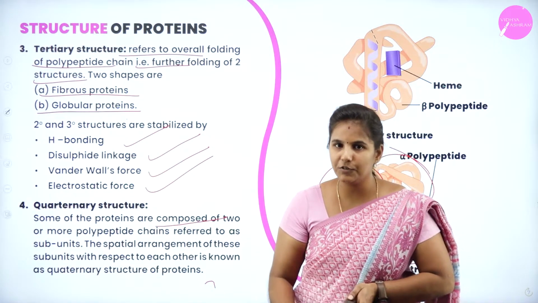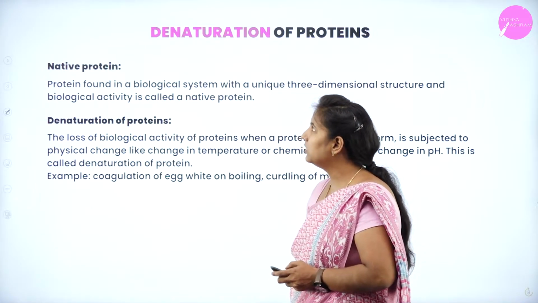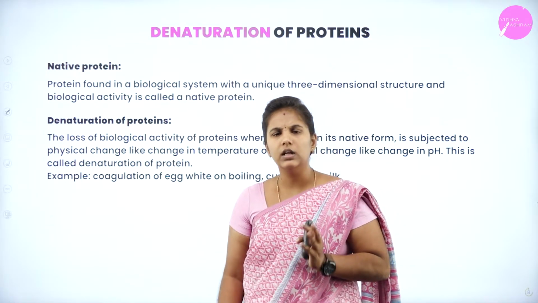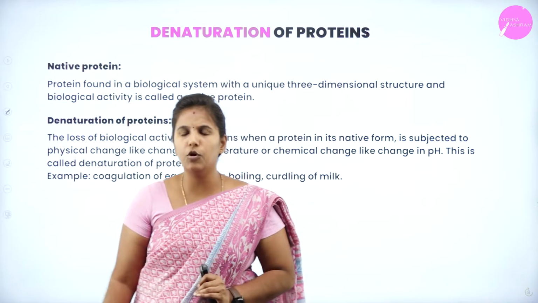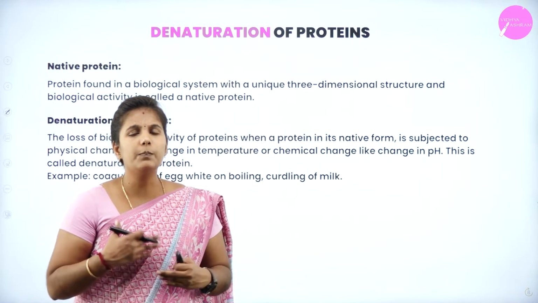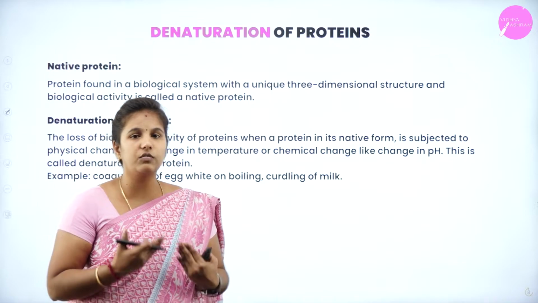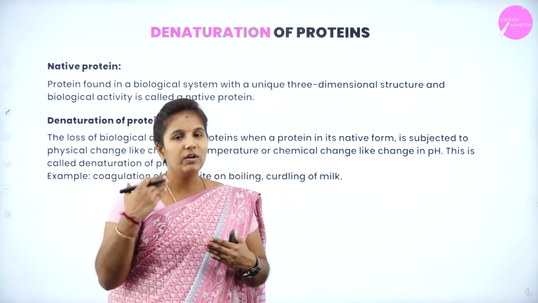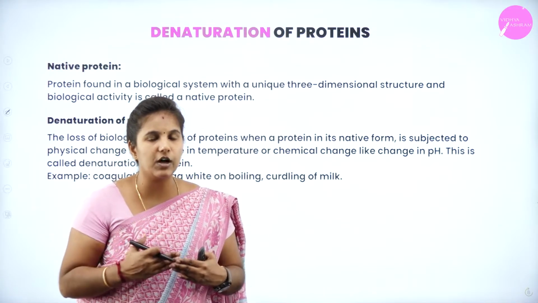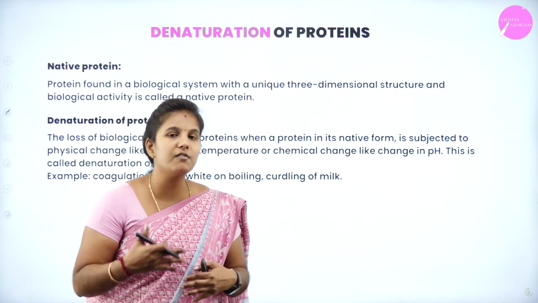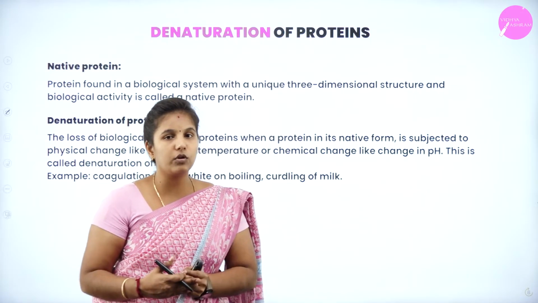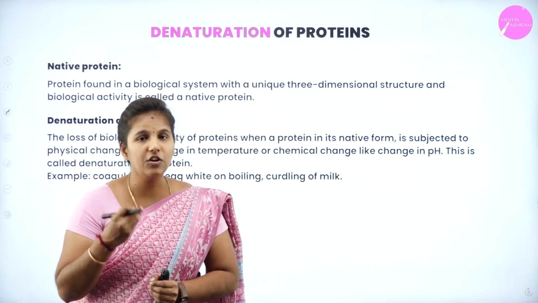So hope you all understood this structure. We'll move on to the denaturation of protein. We all know that proteins are biomolecules and perform a specific biological function in our body. Is it right? If a protein performs a specific biological function in our body, it will have its own activity. Is it right? Such a class of proteins is said to be native protein.